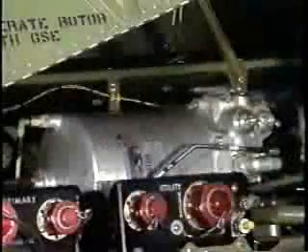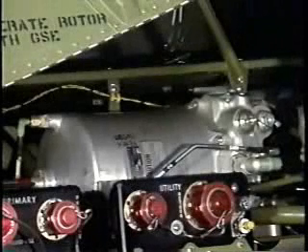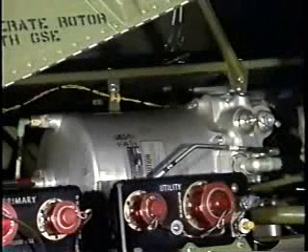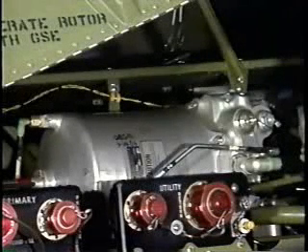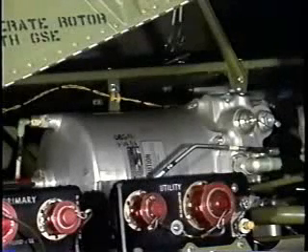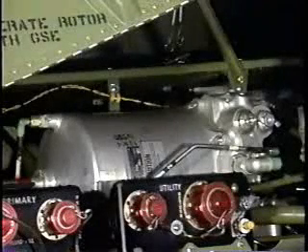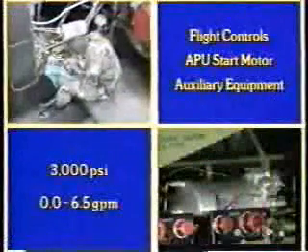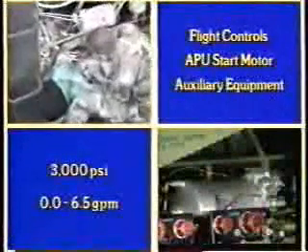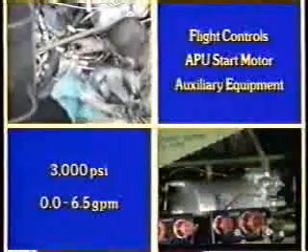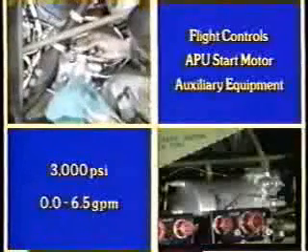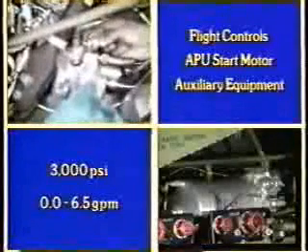The Apache hydraulic system consists of two independent, closed hydraulic systems, the primary hydraulic system and the utility hydraulic system. They are similar, but not identical, and they have separate as well as shared functions. Both systems operate at 3,000 psi with interchangeable pumps. Pumps run at constant pressure with variable delivery, 0.0 to 6.5 gallons per minute.